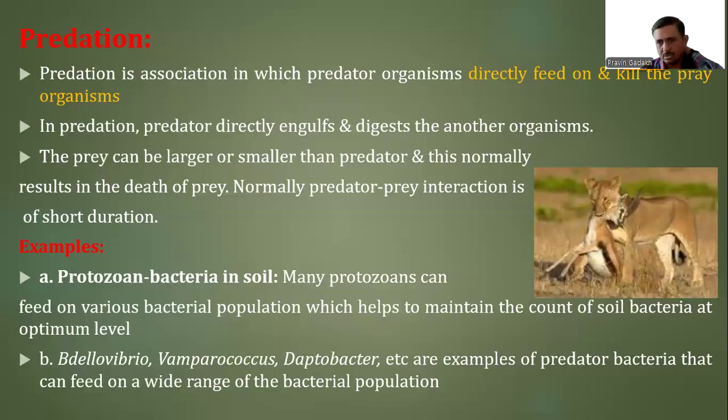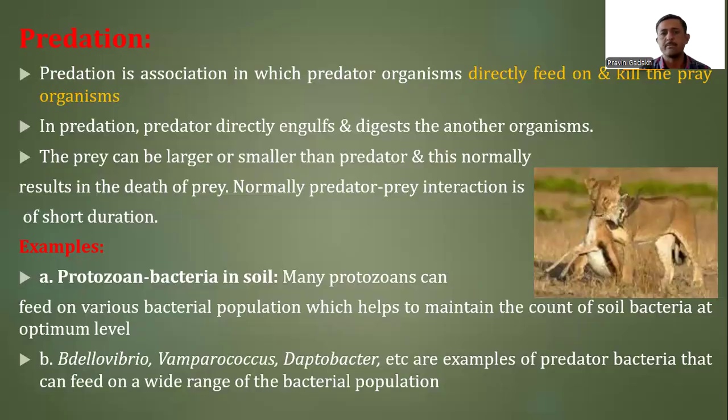With respect to this association, the presence of the prey is directly eliminated, or the death of that prey organism happens, in the predation type of association. For the example of predation, we have taken protozoa and bacteria in soil.